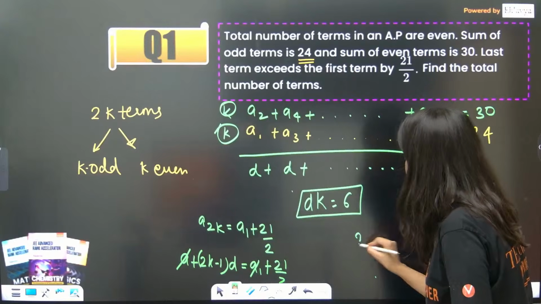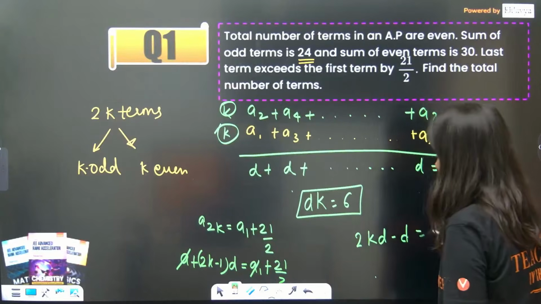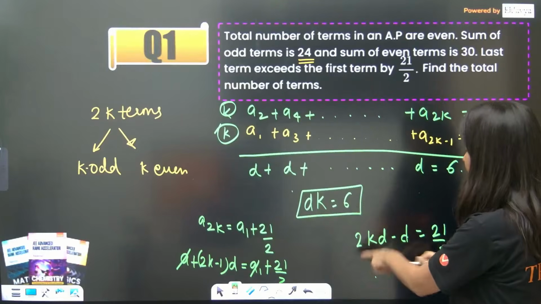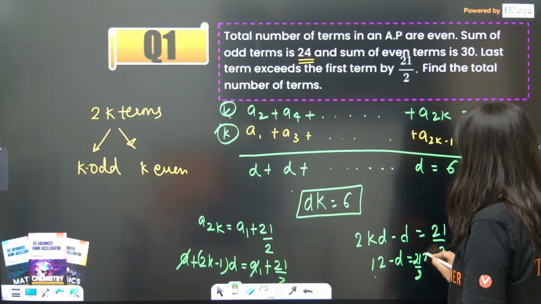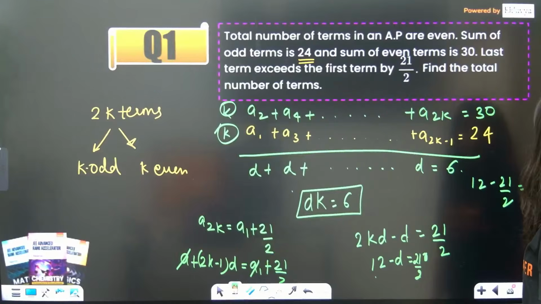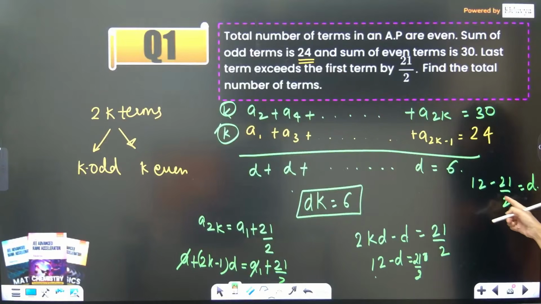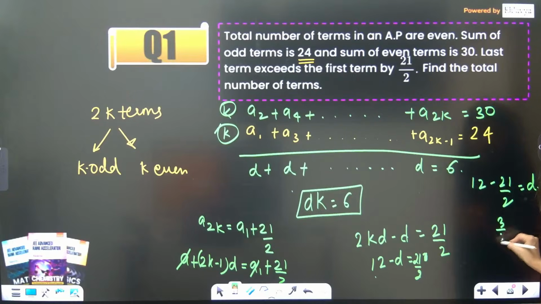So 2kd minus d is equal to 21 by 2. kd is 6, so 12 minus d is equal to 21 by 2. So 12 minus 21 by 2 is equal to the common difference d. So 24 minus 21 over 2, so 3 by 2 is your d.